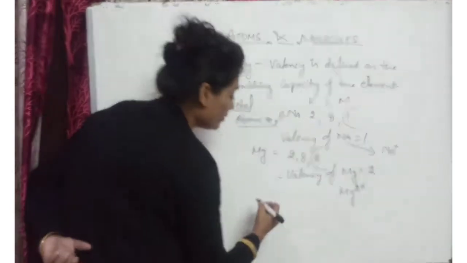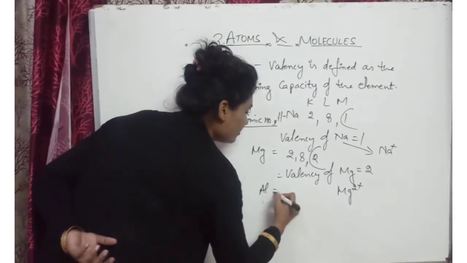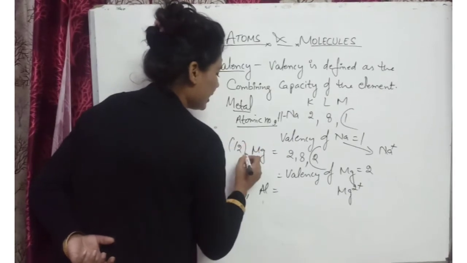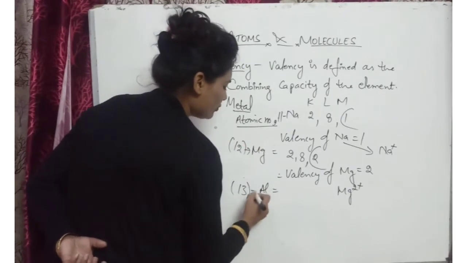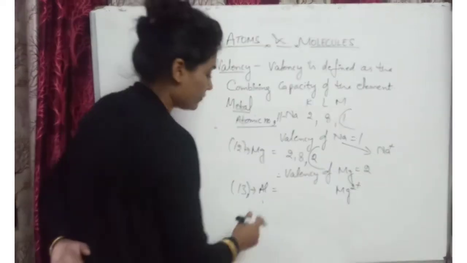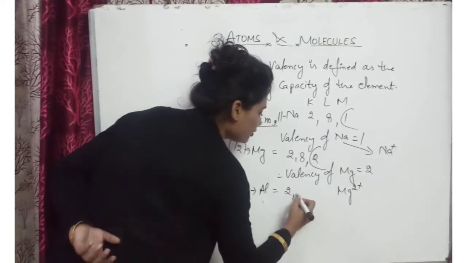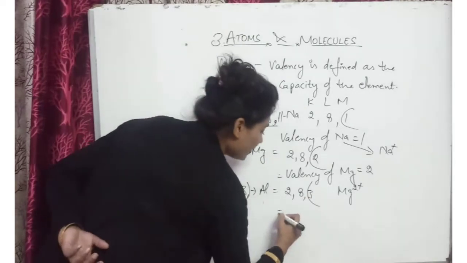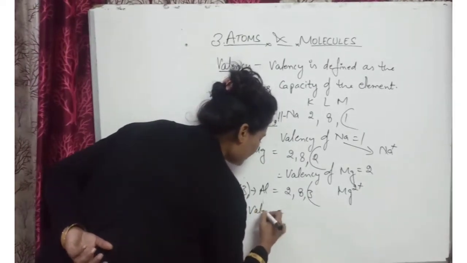If we take the example of aluminium, its atomic number is 13. We can distribute the electrons as 2, 8, 3. So it can lose 3 electrons, and the valency of aluminium is 3.